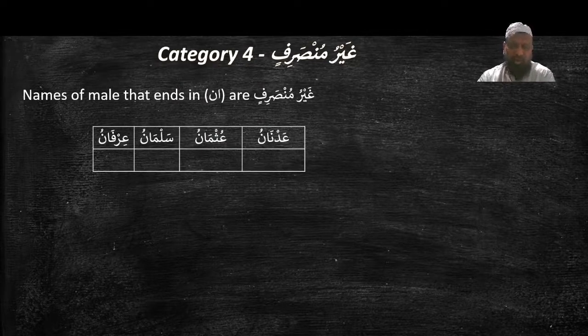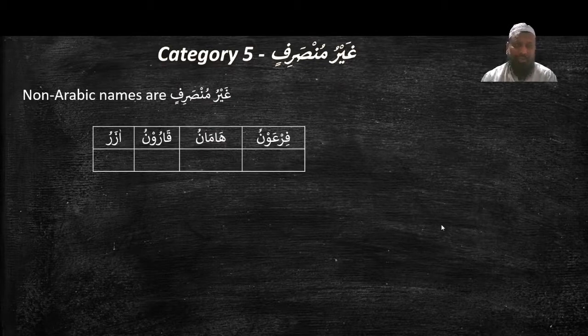Category number 4, غير منصرف. Names of male that end in alif and noon are غير منصرف. Like Adnan, Uthman, Salman, Irfan. You can see here at the end, it's ending with alif and noon. Because they are غير منصرف, they will not accept tanween. We pronounce Adnanu, Uthmanu, Salmanu, Irfanu.